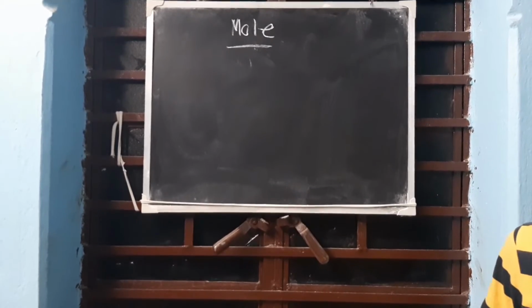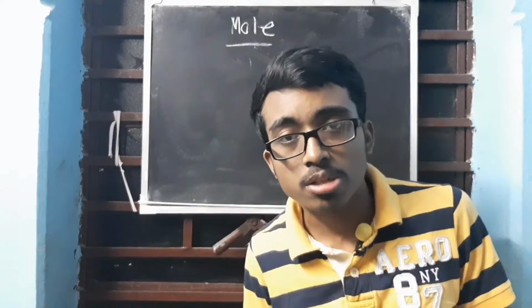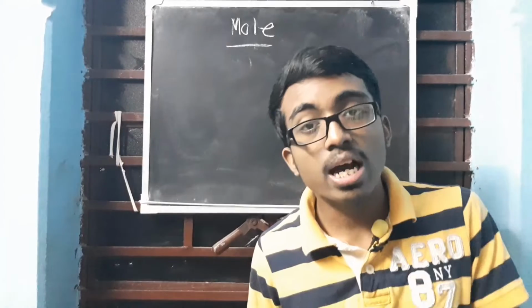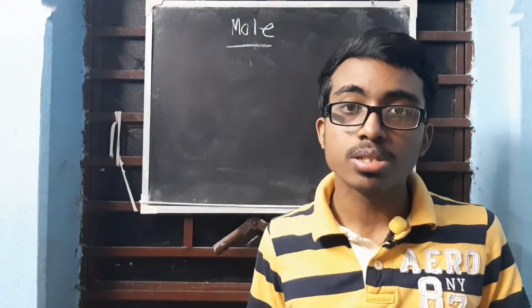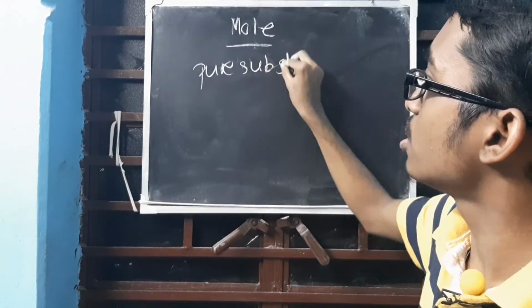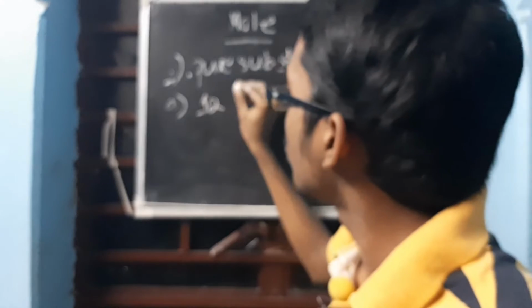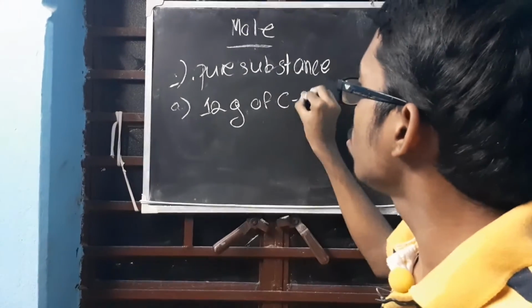So what is a mole? Mole is how much amount of pure substance will have the same number of chemical units. Pure substance. It cannot be an impure substance. You already know that. We are dealing with pure substance. Same number of chemical units as they are in 12 gram of C12.